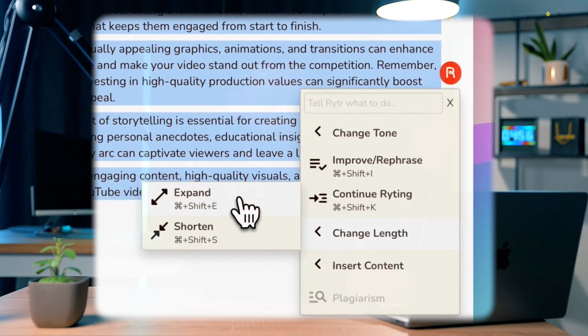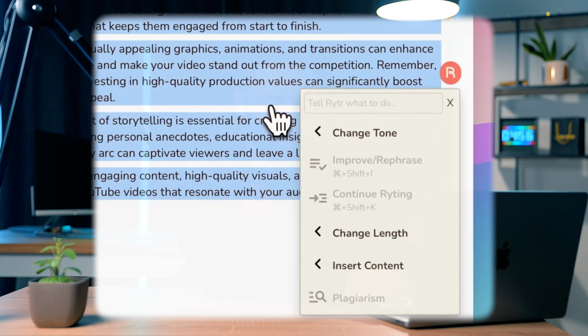We'll go expand, and it can just continue writing out as much as you need for as long as you want. It's pretty solid stuff. That doesn't sound like ChatGPT made it. It's definitely not perfect, and I'd appreciate some ChatGPT level of intelligence to go into this, because that would make it really cool. But it works as a decent writing assistant, I'll be honest.